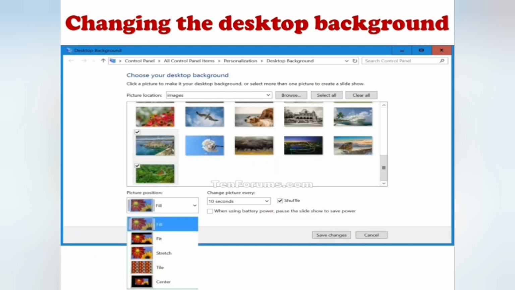After that you have to click the save changes button. The desktop background is changed.